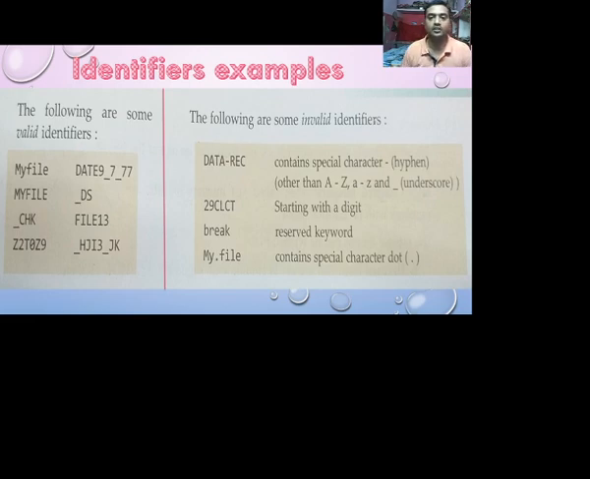Following are some examples of valid and invalid identifiers. Invalid identifiers: data-rec, because the minus sign is invalid. 29, because it starts with a digit, so it is also invalid. break, because break is a keyword, hence it is also invalid. my.file, because the dot is a special character. And these are the valid identifiers.